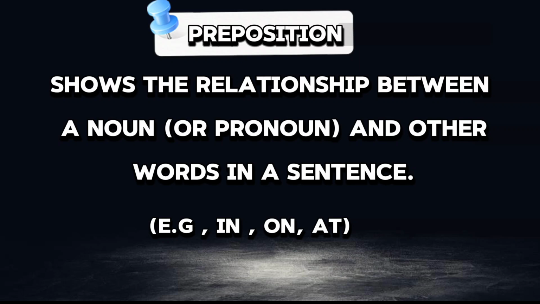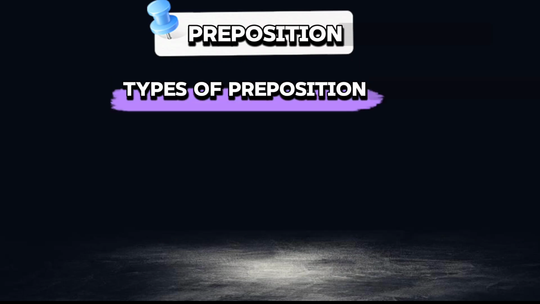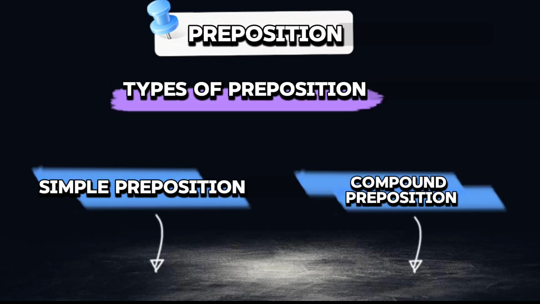Preposition. A preposition is a word that shows the relationship between a noun or pronoun and other words in a sentence. For example, in, on, and at. And prepositions have 2 types.